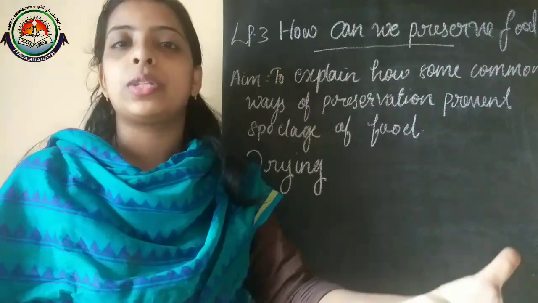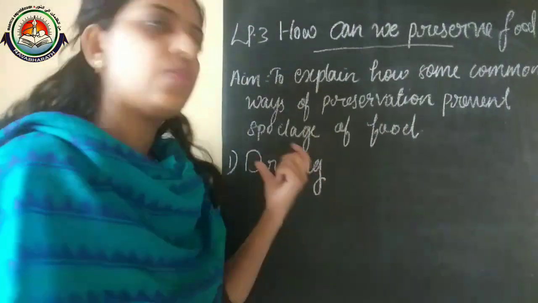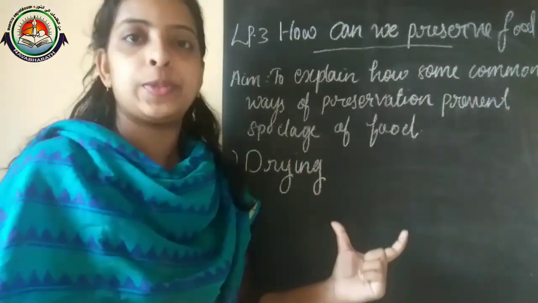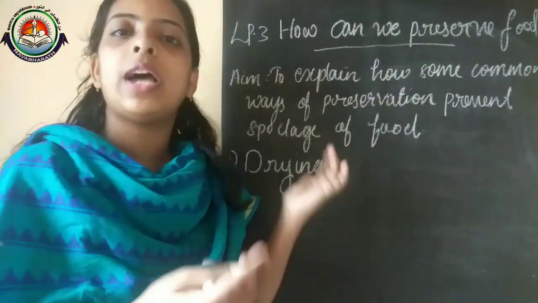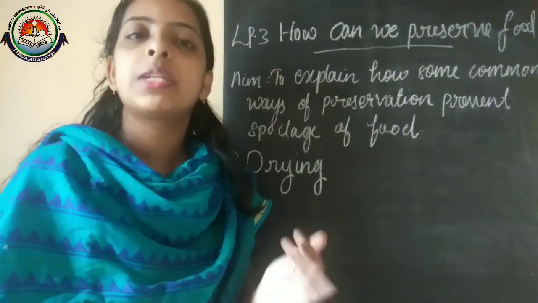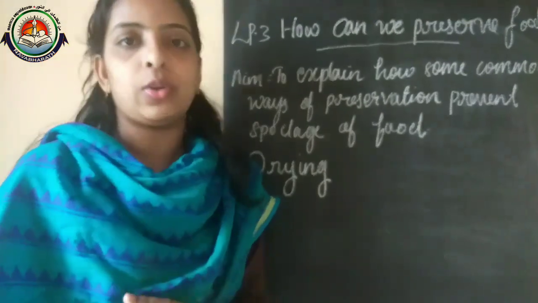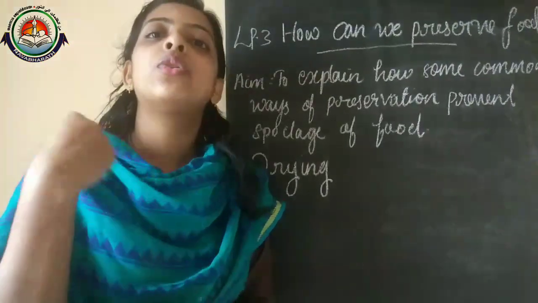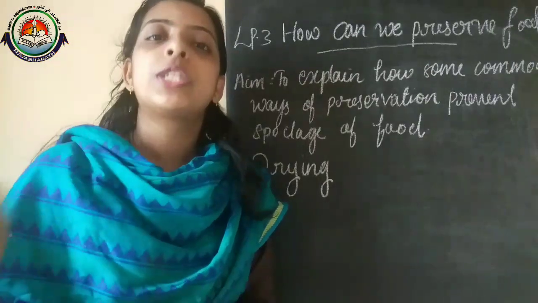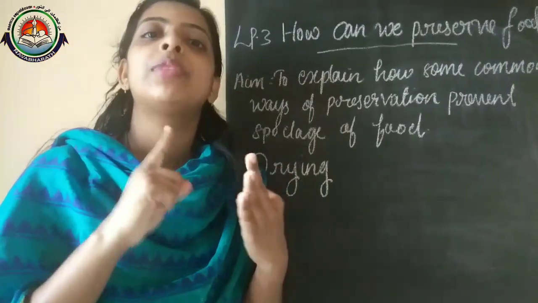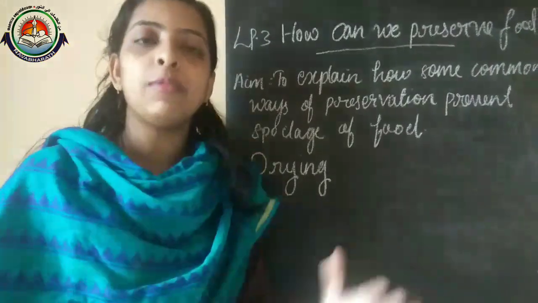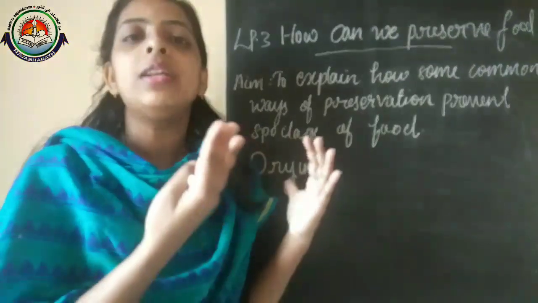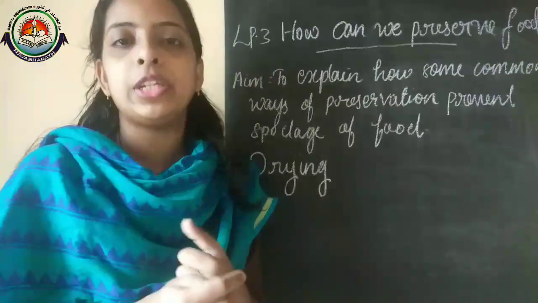Drying is one of the methods of preserving food, to remove the moisture from the food. If we remove the moisture, then that food becomes dry, and the microorganisms are not getting the moisture for their growth. Again, I remind you that the favorable conditions in which microorganisms grow or make food spoil are moisture, warmth and air. If we avoid such favorable conditions, they can't grow, so we can preserve the food for a long period of time.